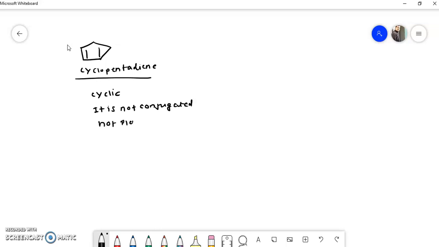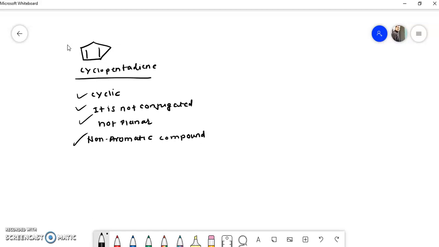Here is a double bond, here is a double bond, here is not a double bond, here is also not a double bond. That means there are no alternate single and double bonds. So we can say that this is a non-aromatic compound. It obeys the Huckel rule, but it is not aromatic. This is cyclic, not conjugated, and not planar. That's why it is a non-aromatic compound.